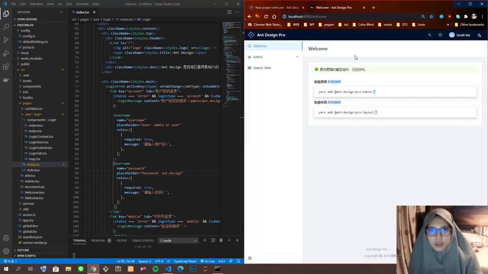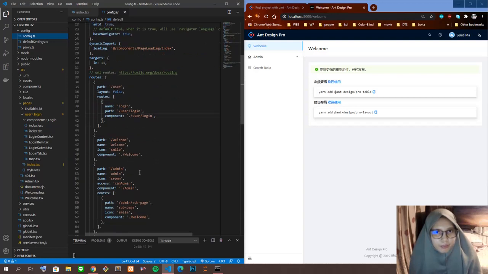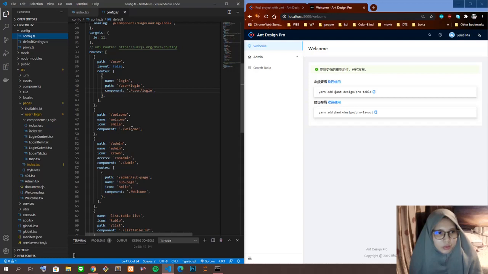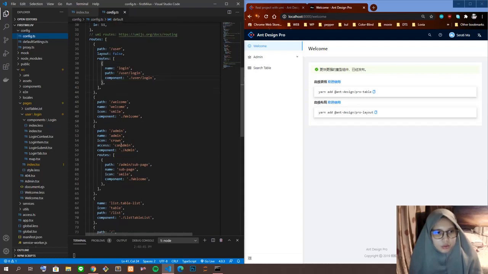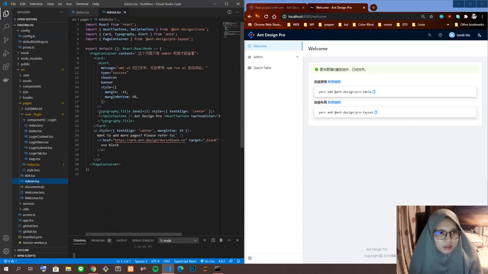So yeah, welcome. We can see again in config.ts what the path of welcome is. The welcome is the component in pages welcome. But because we logged in as admin, we can go to the admin subpage, admin.tsx. Okay, I think that's enough for today.